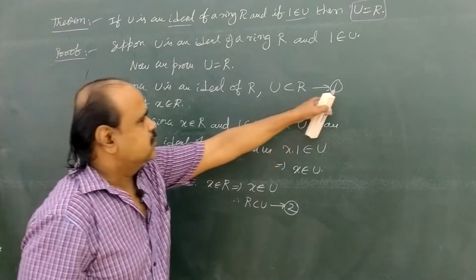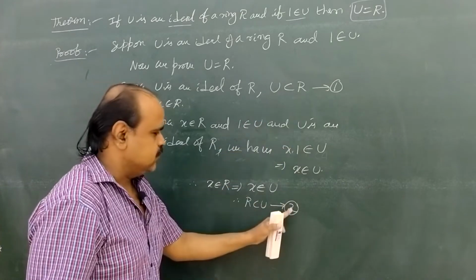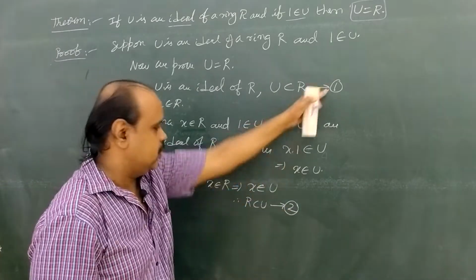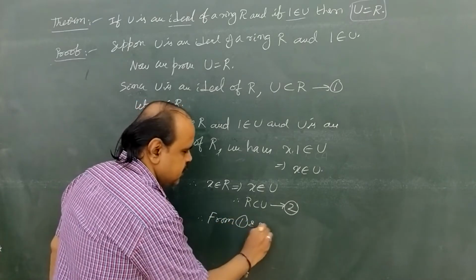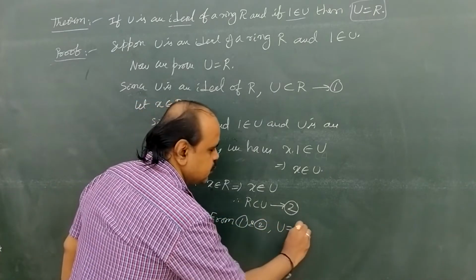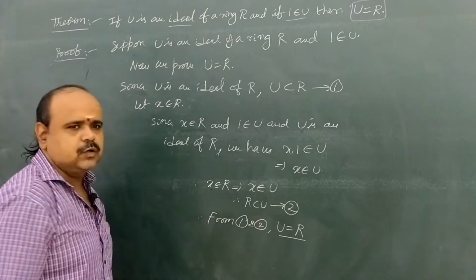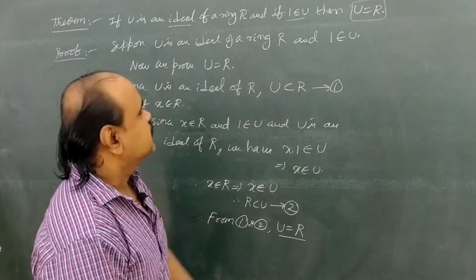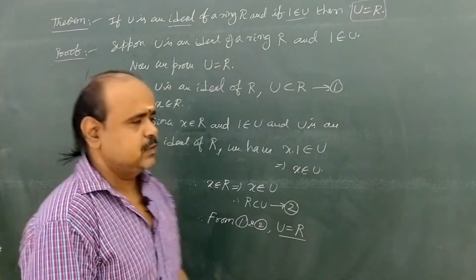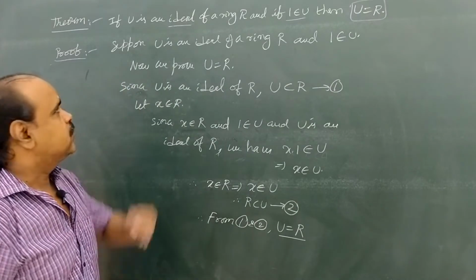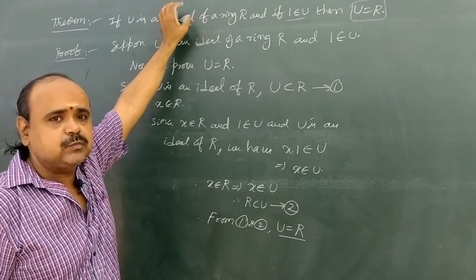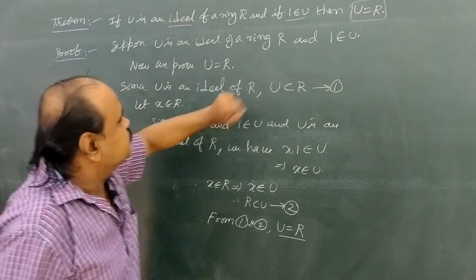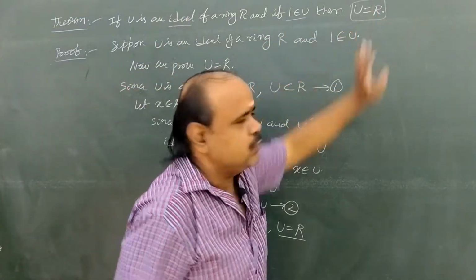So in 1, U is a subset of R, and from 2, R is a subset of U. So from 1 and 2, we have U equal to R. Okay, so we proved it. Now come to the concept: what is this statement telling us? What are we going to prove? If 1 belongs to U, then U equal to R.